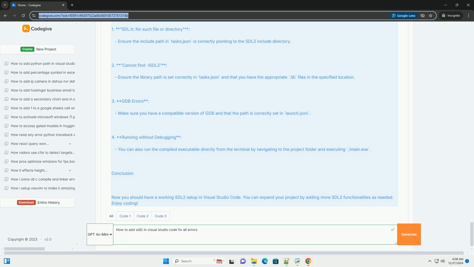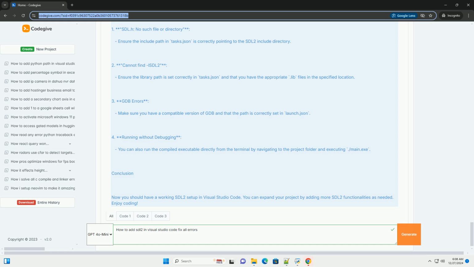Step 4. Configure the build system. 1. Create tasks.json. In the Explorer view, create a folder named .vscode. Inside .vscode, create a file named tasks.json and add the following content. Step 5. Configure launch settings. 1. Create launch.json. Still in the .vscode folder, create a file named launch.json and add the following content.